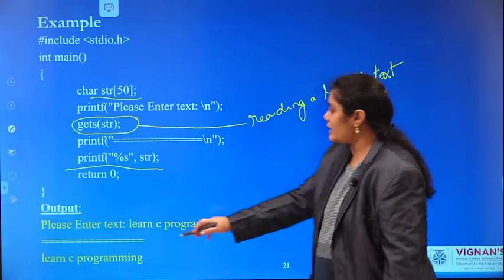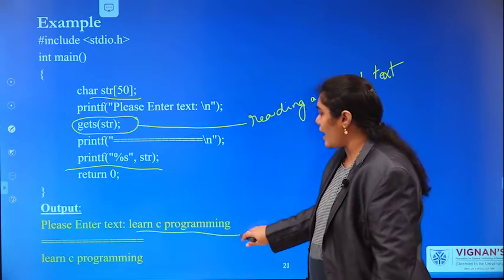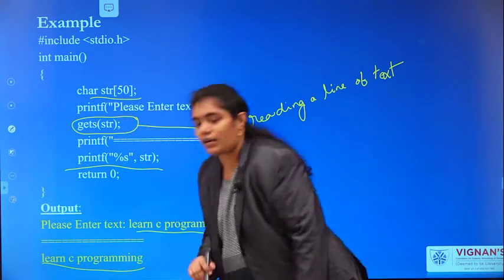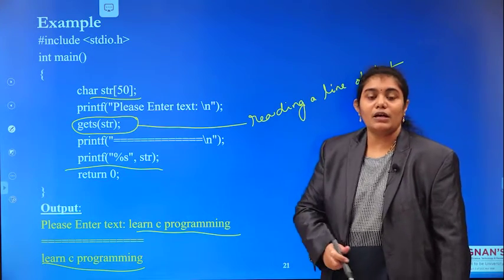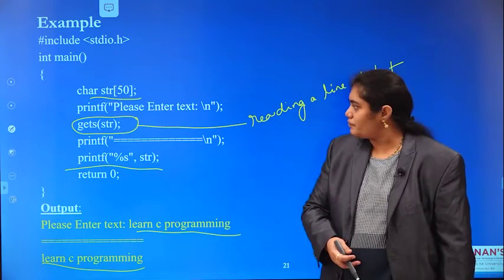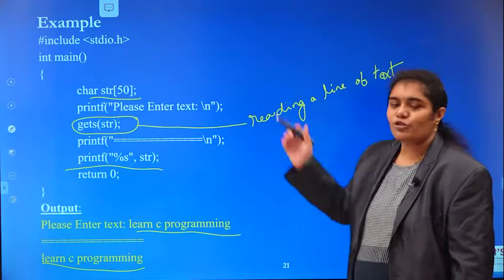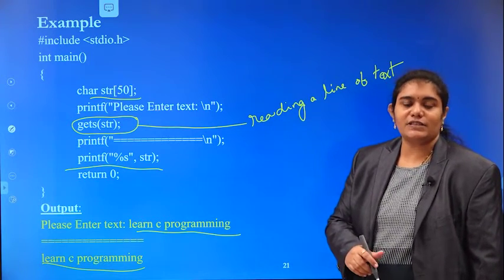See, please enter your text: Learn C programming. The output is Learn C programming. Okay, this is the usage of the gets function.